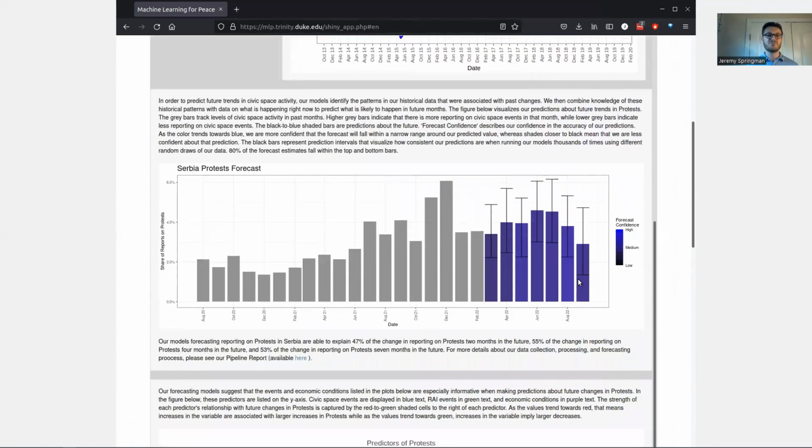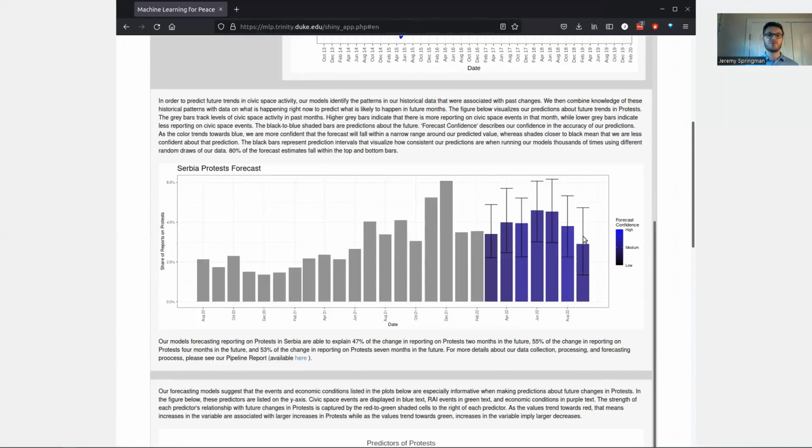The gray bars convey the prevalence of that event in the country's media up through the most recent months we have data for. The blue bars present our expectations of how prevalent this event will be in the next 7 months into the future. Along with these estimates, we provide 2 measures of how accurate our models have predicted past changes. The blue shading of the bars indicates an ability of our models to explain more variation month to month, with brighter shades of blue indicating better performance and darker shades of blue into black indicating worse performance.